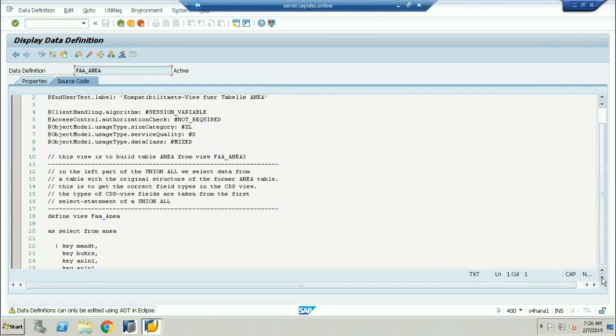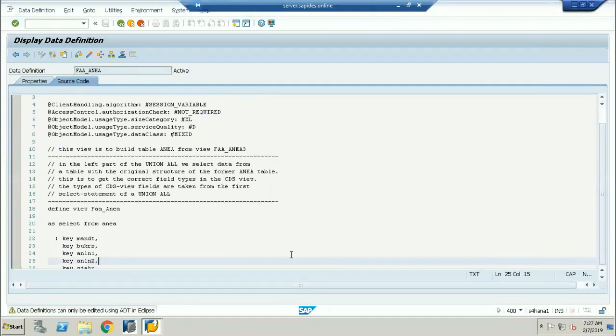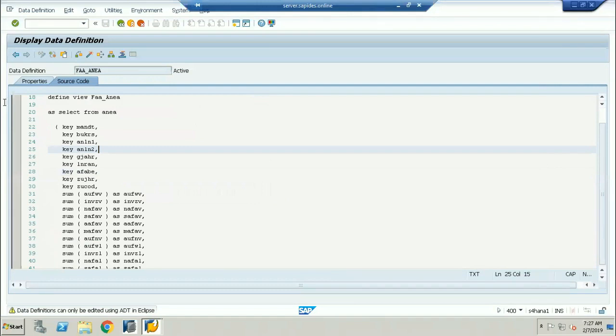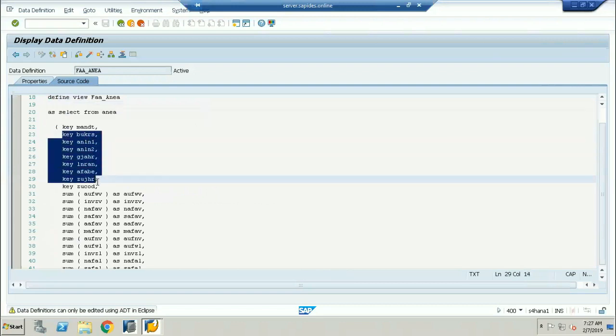So if I just come down, okay, define the view table. This is the compatibility view table. Now you can see here, FAA underscore ANEA. It select view table. It will select the data from ANEA. Okay, these are the key fields which I'm going to be taking. Only these particular fields are going to be retrieved from the compatibility view.